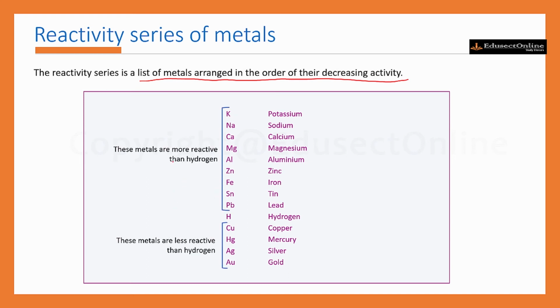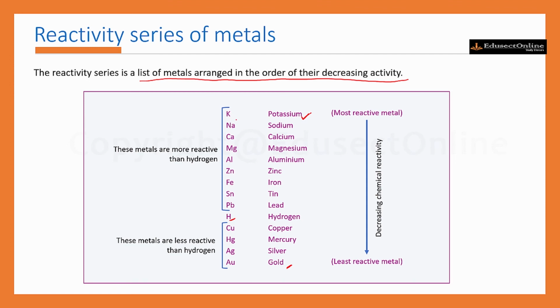The metals which are placed above hydrogen are more reactive metals, and the metals which are written below hydrogen are less reactive metals. It shows that the reactivity of the metals is decreasing going down. So potassium, which is placed on the top, will be the most reactive metal, and the reactivity decreases going down, and the least reactive metal will be gold.